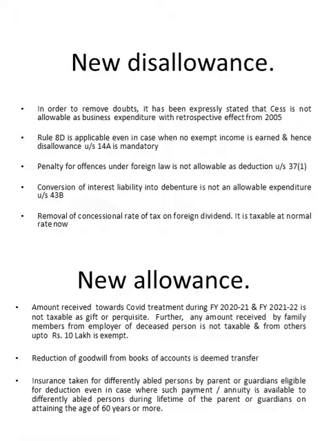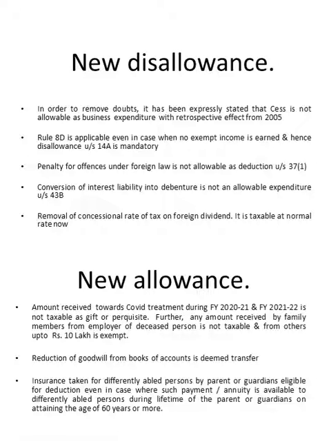Now we come to discuss what are the new disallowances which were introduced. There are 5. The education cess, which was a case, has been made non-allowable. Now it is no more there, and it has a retrospective effect from 2005. So from 2005, if you are claiming any cess as expenditure, the government can reopen the case and they may disallow.